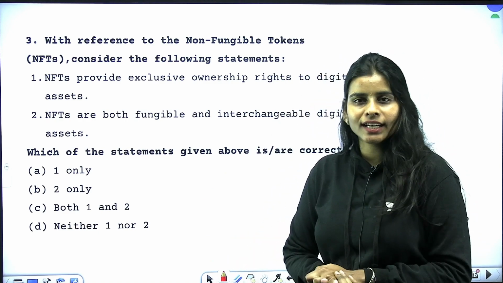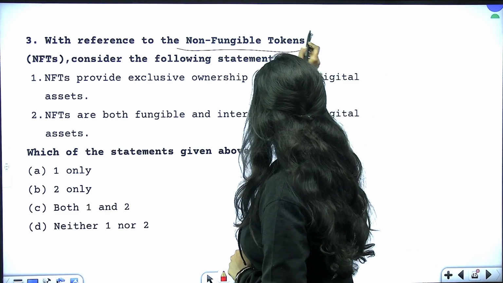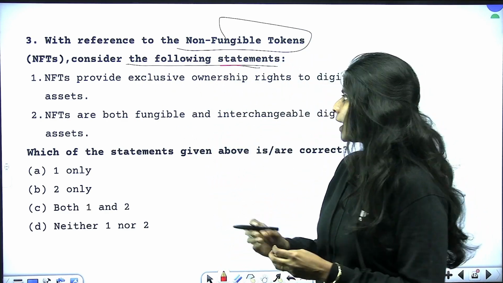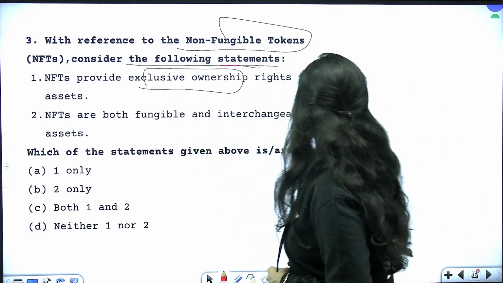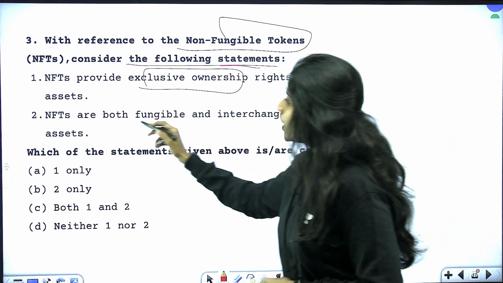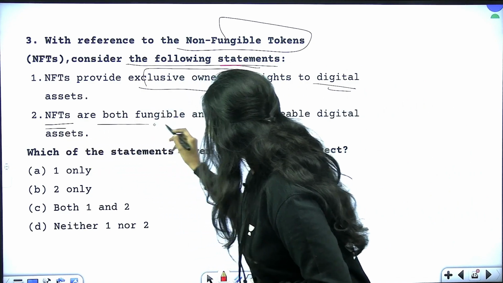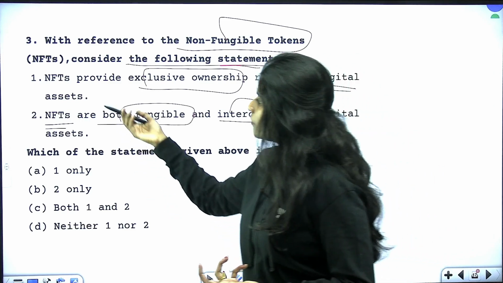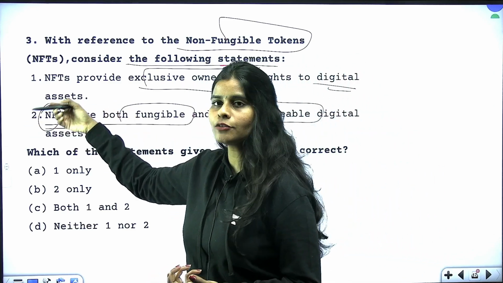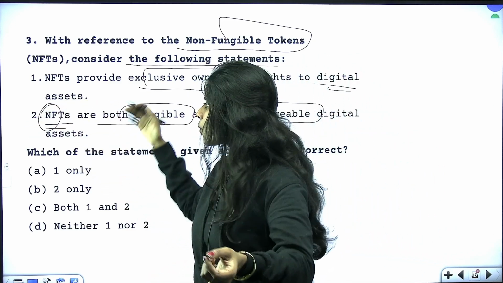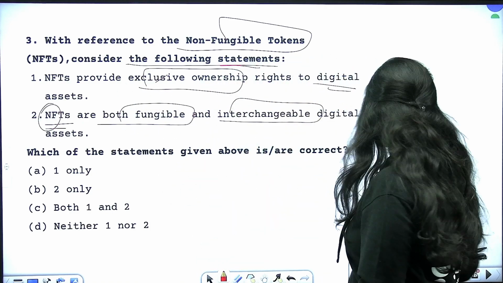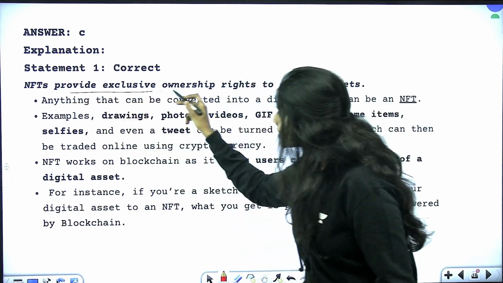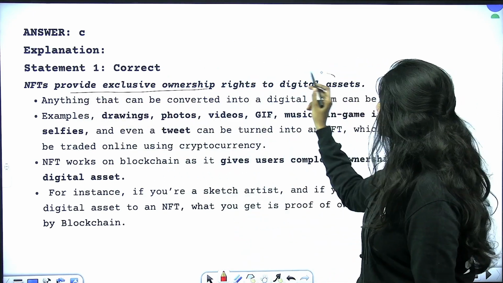And then moving on to the next question, with reference to non-fungible tokens, consider the following statements. Non-fungible tokens provide exclusive ownership rights to digital assets. Non-fungible tokens are both fungible and interchangeable digital assets. Okay, so it is very simple that from the statement itself we can find that it is non-fungible. So what is the meaning of these two things? Okay, so let's see it now. So the first statement is correct. It says that it provides exclusive ownership rights to the digital assets.